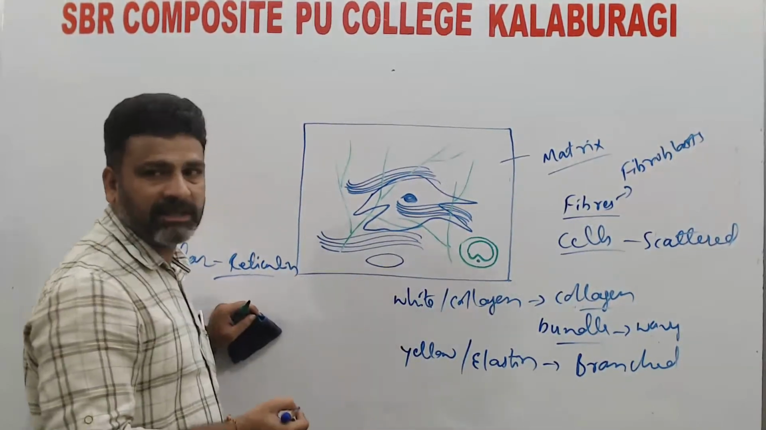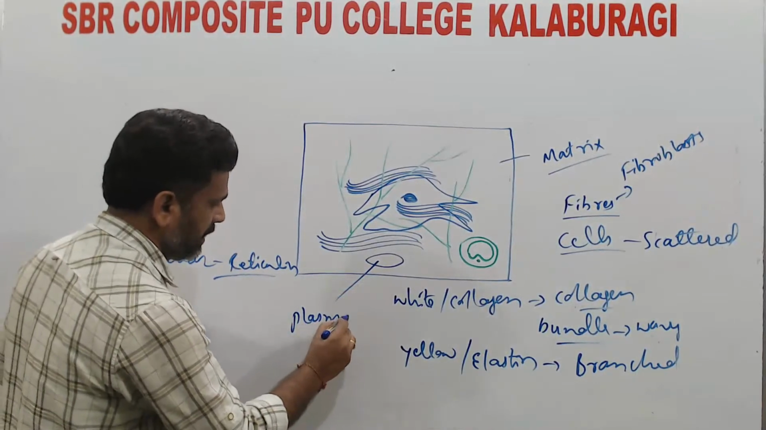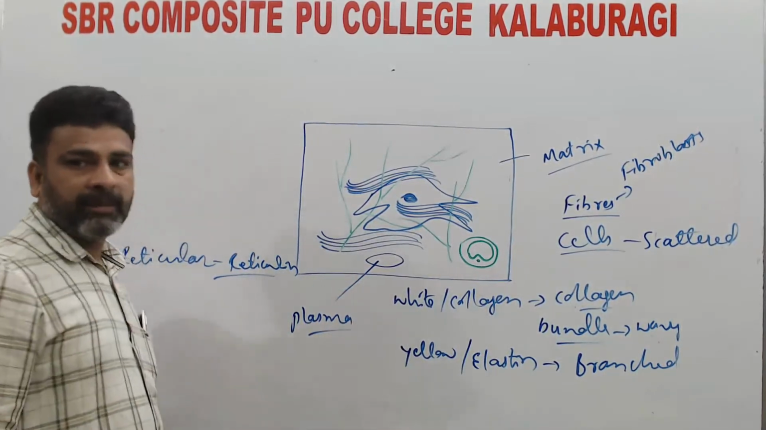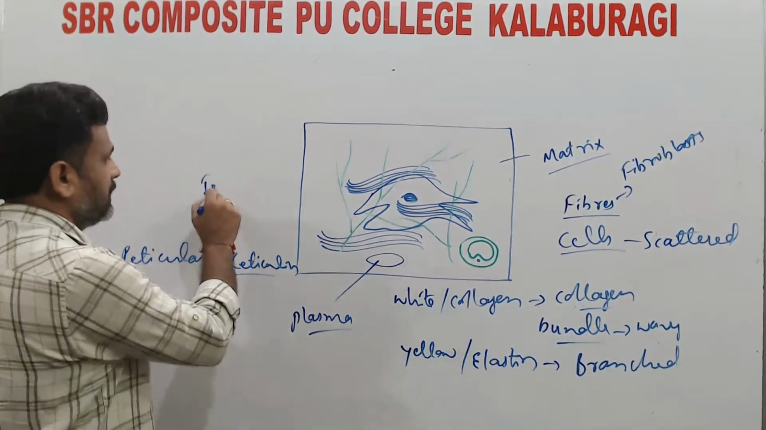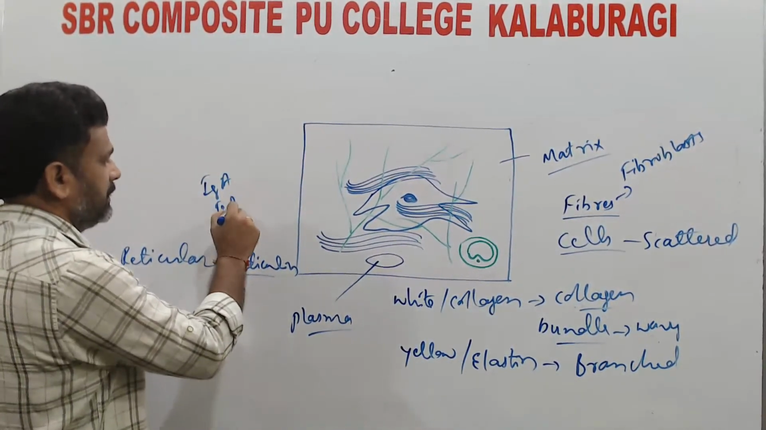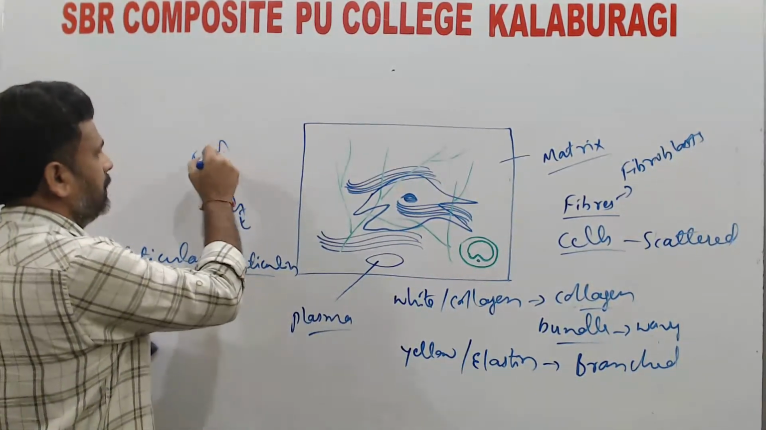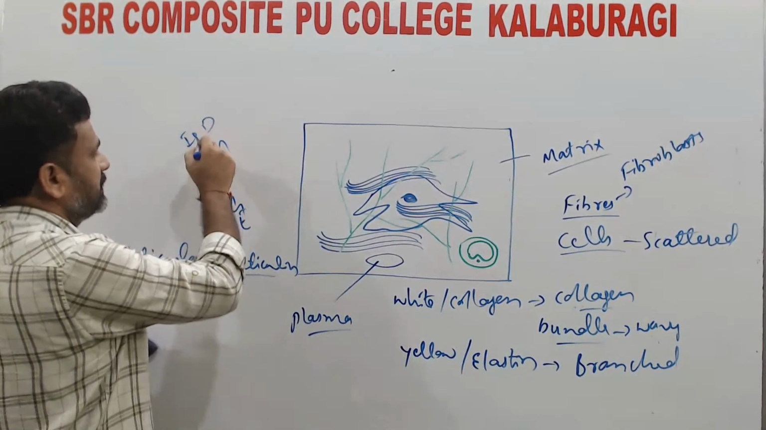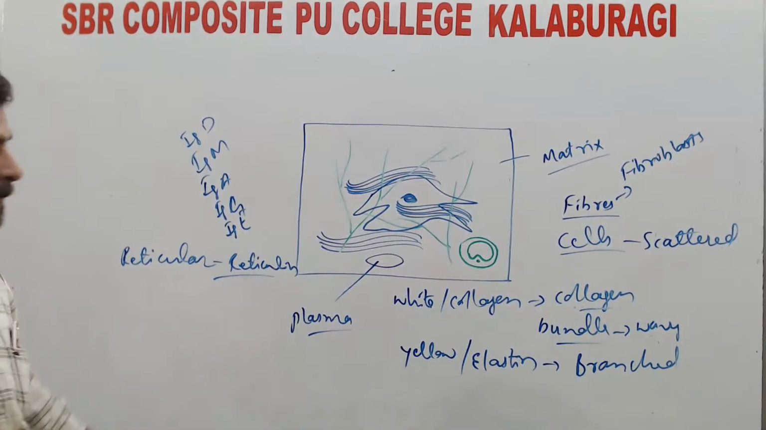So here is the plasma cell. The plasma cell mainly secretes various antibodies, like IgA, IgG, IgE, IgM. These types of antibodies are secreted by the plasma cells.